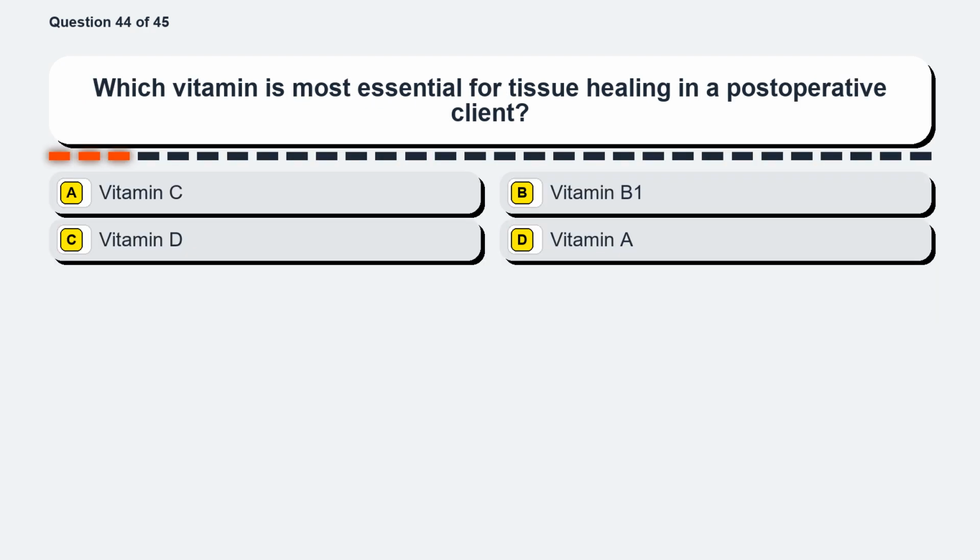Question 44. Which vitamin is most essential for tissue healing in a postoperative client? Option A, vitamin C. Option B, vitamin B1. Option C, vitamin D. Option D, vitamin A.